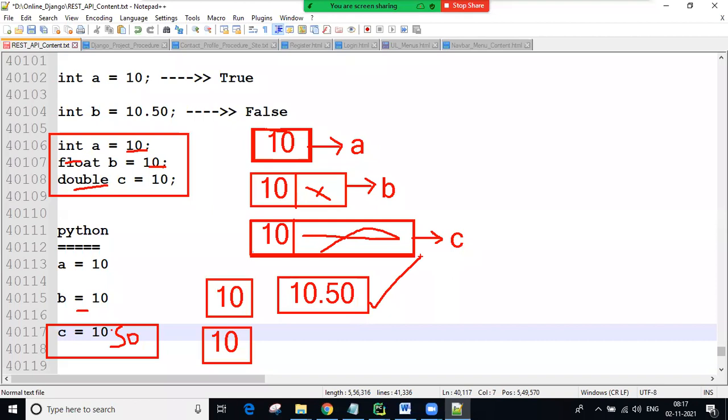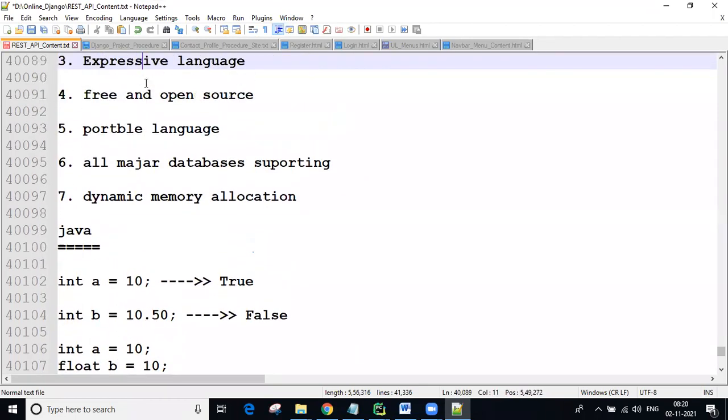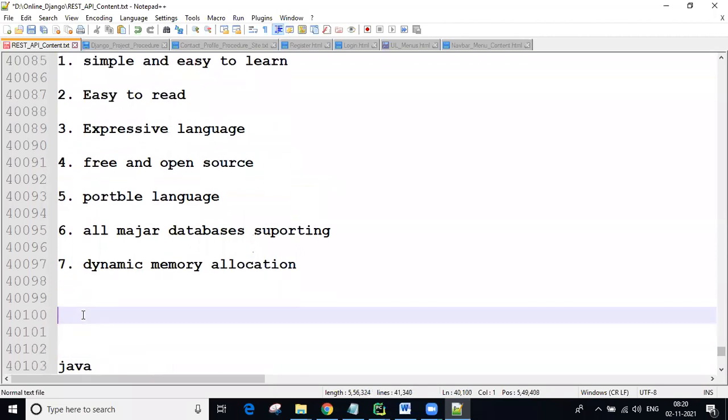Based on your value, memory is automatically adjusted, automatically allocated by Python itself, which means as a developer, we are not responsible to focus on the memory in Python. That is one of the best benefits. But in Java, it is not like that. We are responsible for managing the memory, otherwise a lot of memory is wasted. So that is one point, guys. That is called dynamic memory allocation.